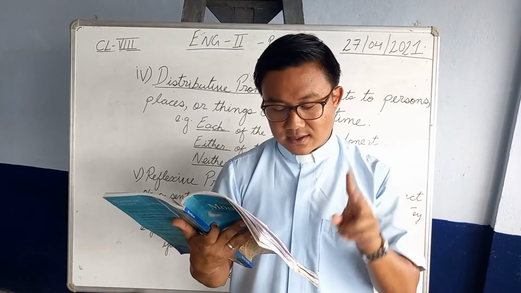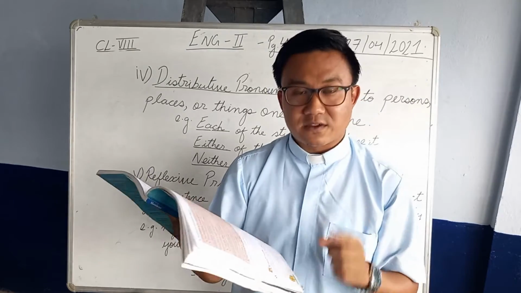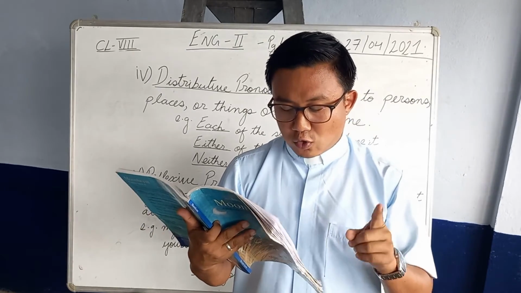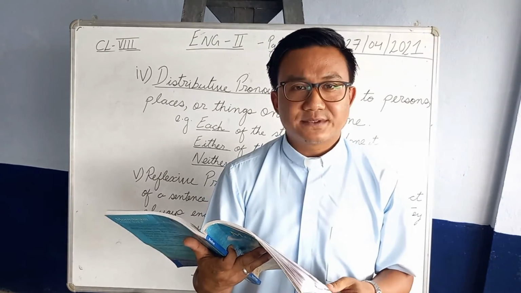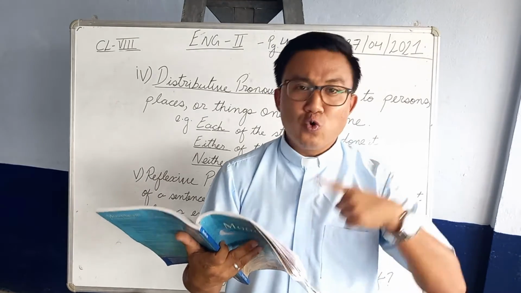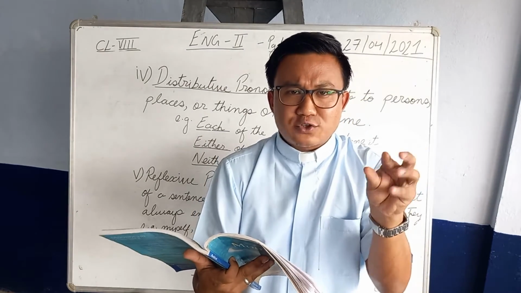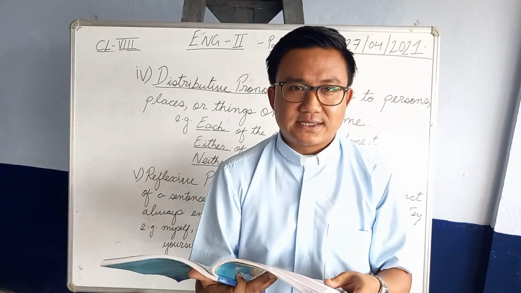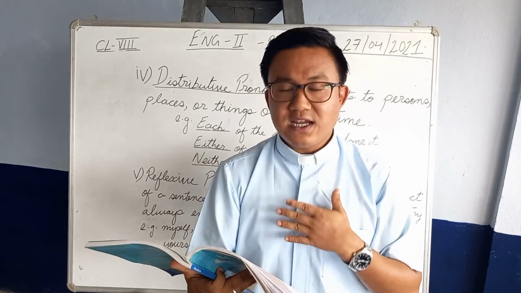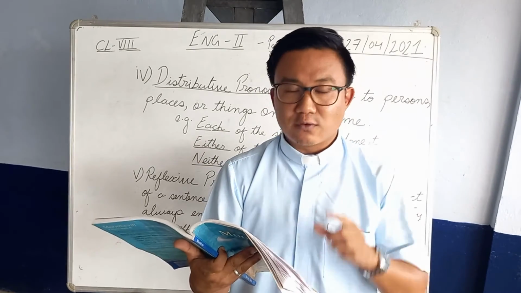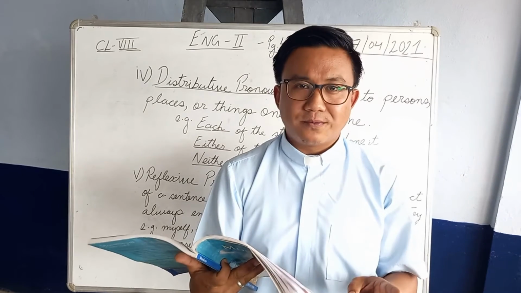Now there are 2 sentences given. You follow the box there on page 42. The boy who accompanied me to the party is my childhood friend. The boy who. Now that who is very much connected, related, closely associated with this boy, the noun. Now that who is the relative pronoun.